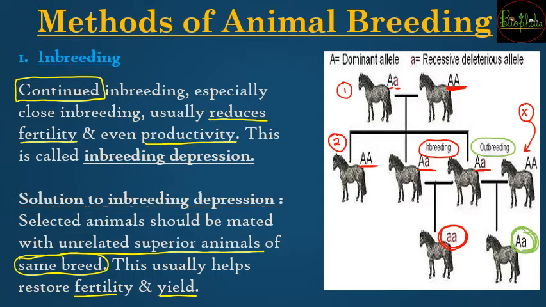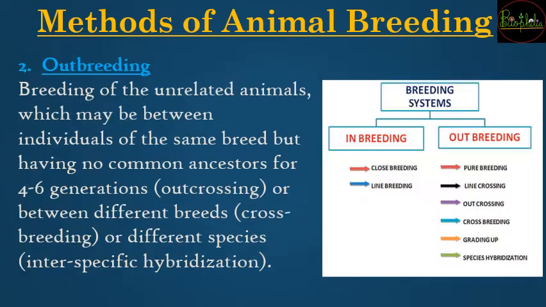So with this you can understand that repeated inbreeding is going to cause inbreeding depression, and that could be solved by breeding with unrelated superior animals. I hope you understood this particular explanation very well, and even inbreeding depression. The second method that can be used for animal breeding is outbreeding. Outbreeding means you are not going to choose the related animals; instead you will have breeding between unrelated animals. And among unrelated animals you also have options: if you choose no common ancestors for 4 to 6 generations, then it will be called outcrossing.